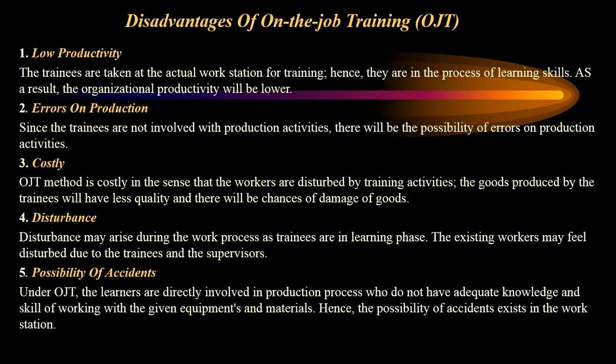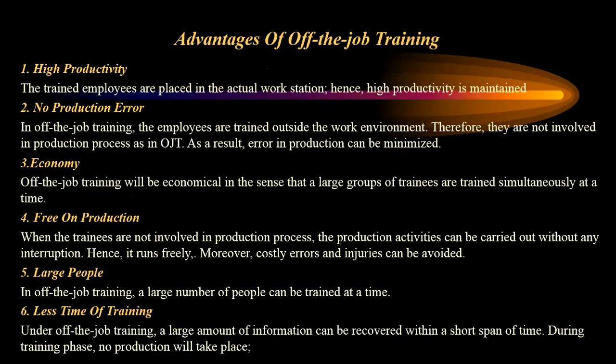Possibility of accidents. As the trainees are in the learning process, they don't have adequate knowledge about working on equipment and machines, so there might be some accidents at the station. Now we will see the advantages of off-the-job training. High productivity. Trained employees are placed in the workstation, so there will be high productivity in the organization.